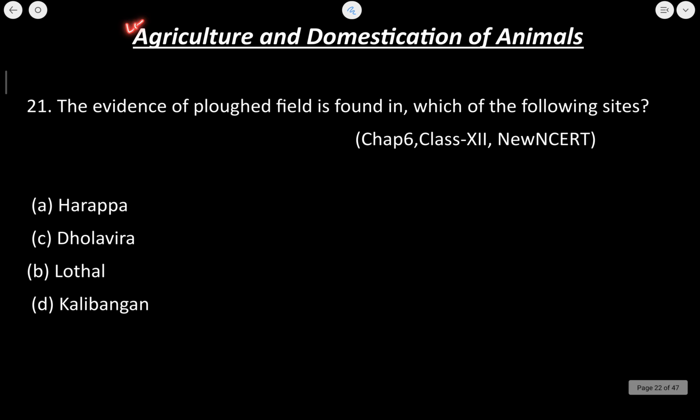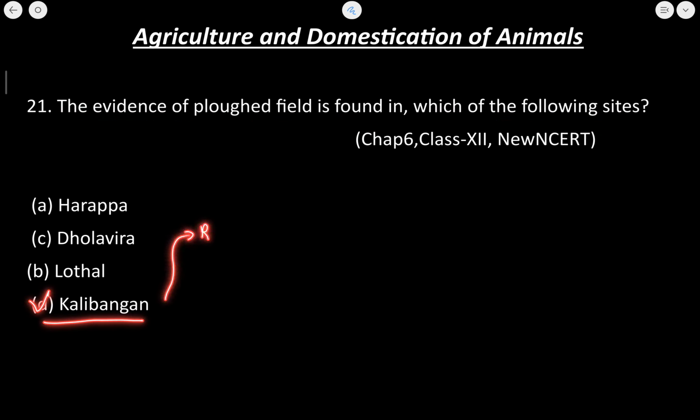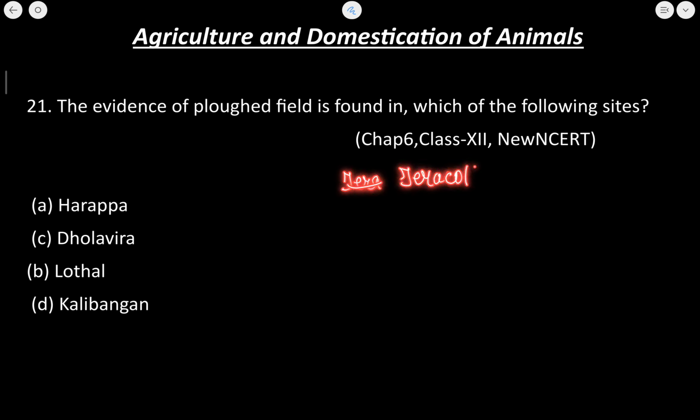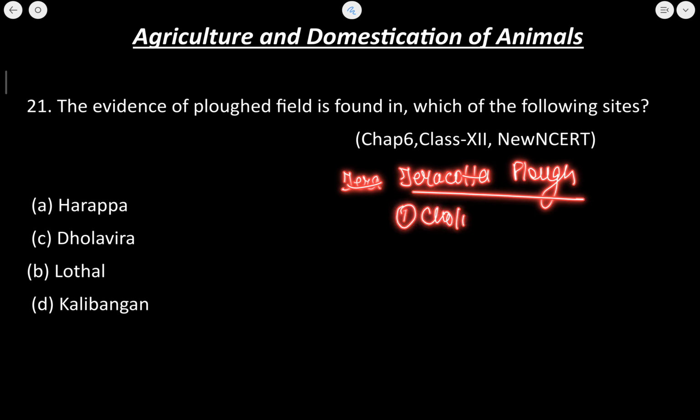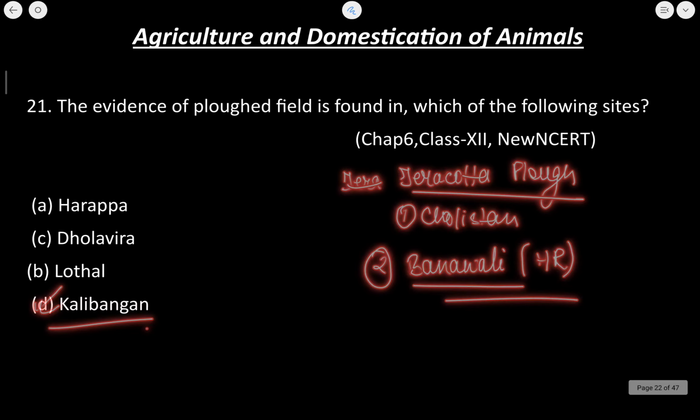Now the questions are related to agriculture and domestication of animals. The evidence of plowed field is found in which of the following cities? So the plowed field is found in Kalibangan. Kalibangan is in Rajasthan. Okay? Plowed field has been found at Kalibangan, Rajasthan, whereas terracotta plow, questions are asked related to this also. This terracotta plow was found from sites in Cholistan and Banavali. Now this Banavali is in Haryana. Okay? Its answer will be D. Let's now move to the next question.